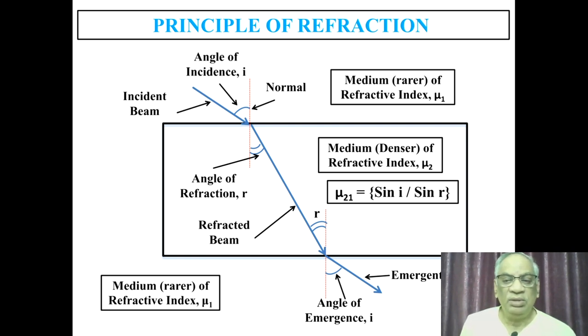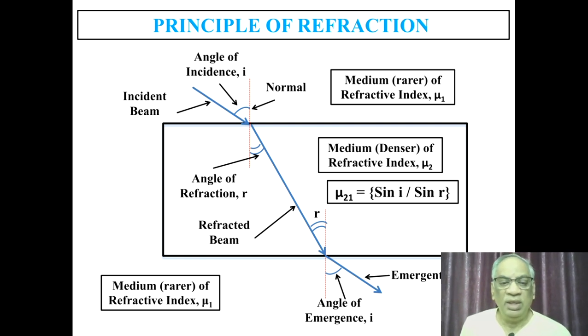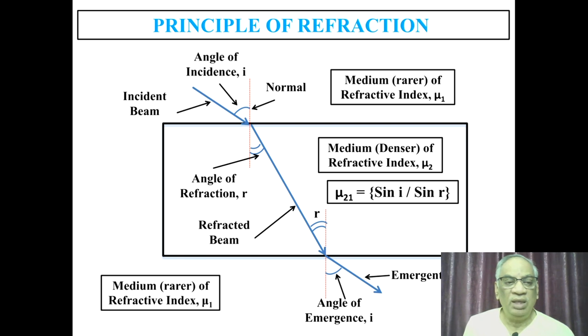Then it continues in a straight path in the denser medium till it crosses the boundary between the denser and rarer medium. When it crosses from the denser medium to the rarer medium, it again deviates its path from the refracted beam direction and then leaves the denser medium as an emergent beam with an angle of emergence which is equal to the initial angle of incidence.